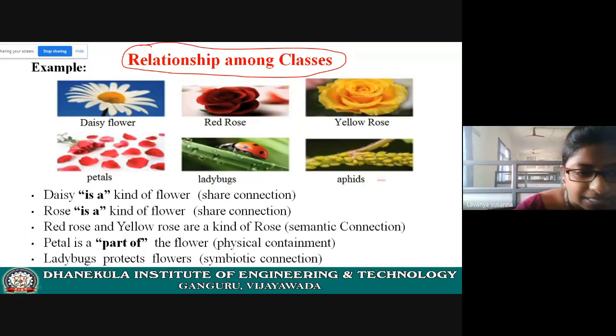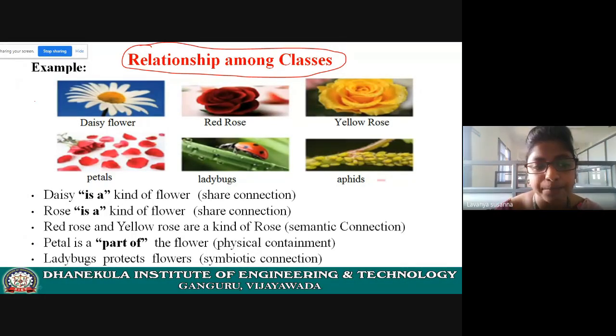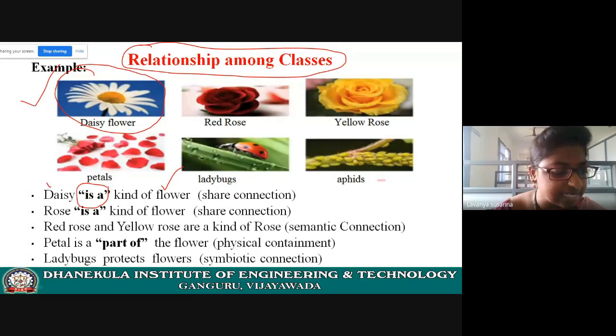See the example, just a very simple example. Here Daisy is a flower. See the image. This is a daisy flower. Daisy is a kind of flower. Now what is the relationship between daisy and flower? Flower is a class. Daisy is a class.